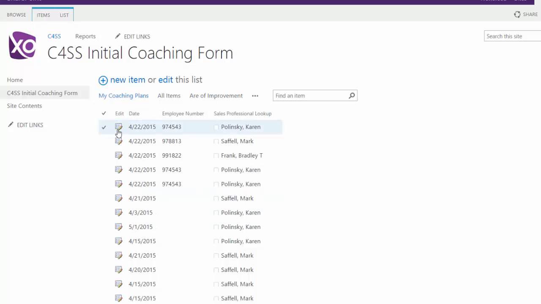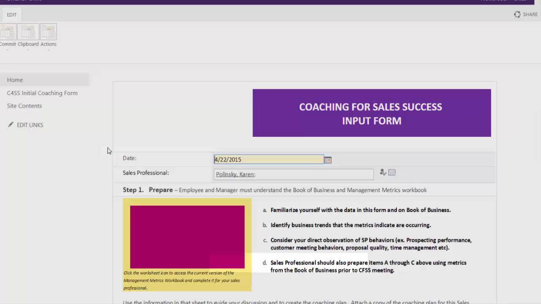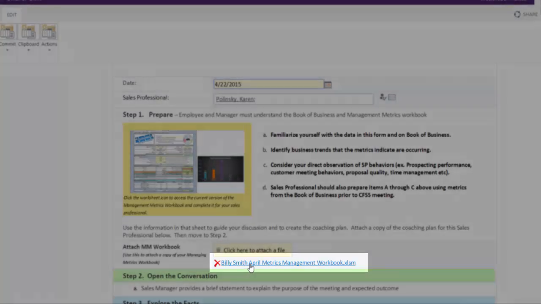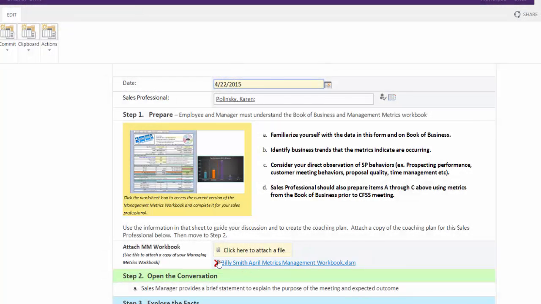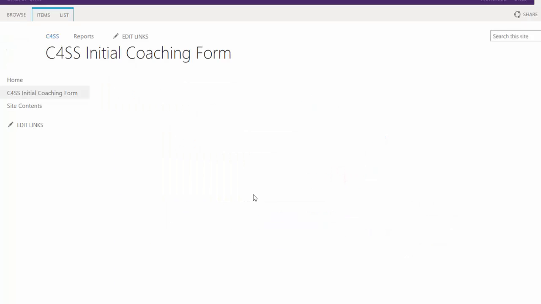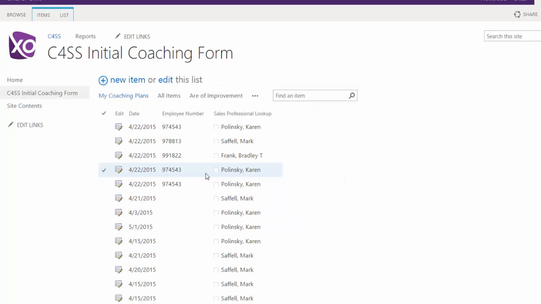It now pops to the top of my list. I can see it when I go back in here to edit it. Here's the metrics management workbook that's attached to it, and that's all there is to it. My manager now will be able to come in and see it. We're providing additional reporting for the management, and I'll review those separately.